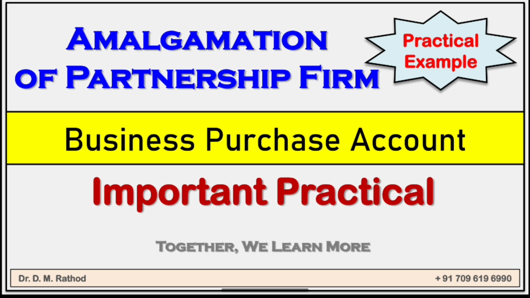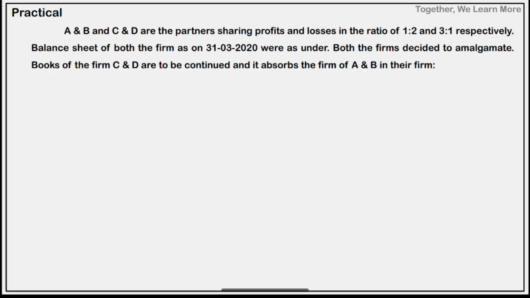Today we are going to solve one more practical example. This is a case of absorption. AB firm plus CD firm, but the business of AB firm is taken over by CD firm. In that case, in the books of CD, we need to prepare business purchase account. So this is an important practical example for a different method which can be asked in university examination. So let's read the example.